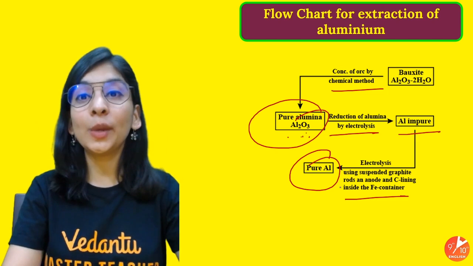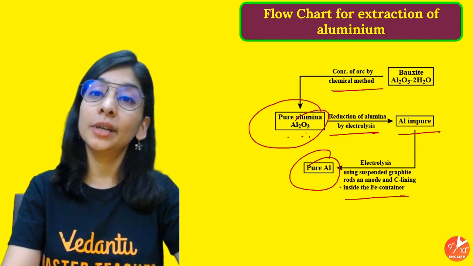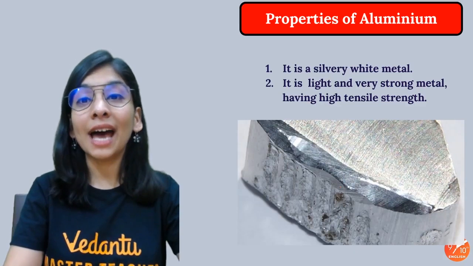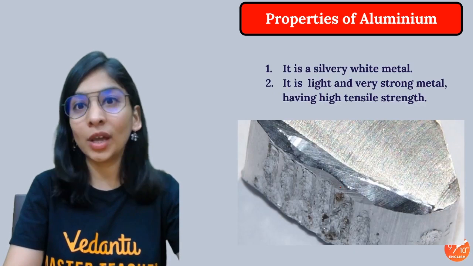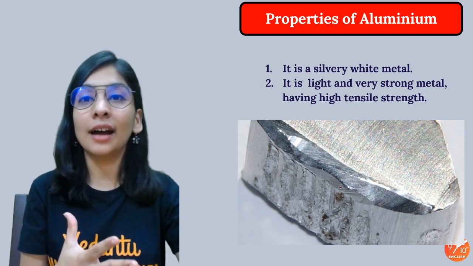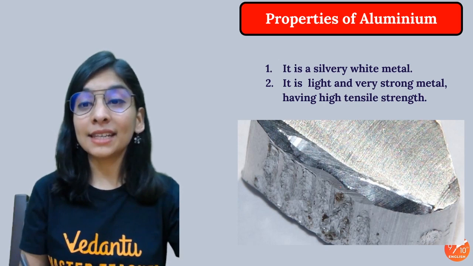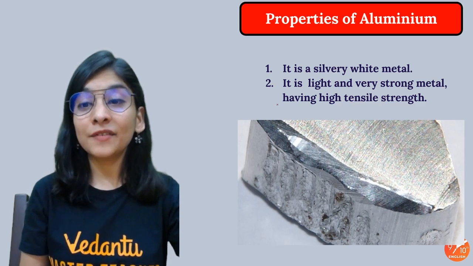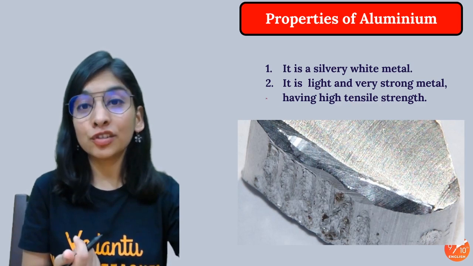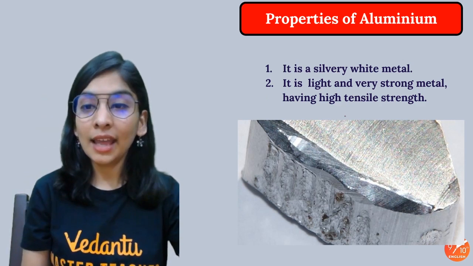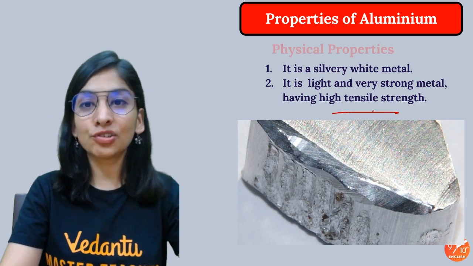Okay, so finally we get our pure aluminium at the carbon cathode that we have chosen, and our work is done. Now we have aluminium in the pure form that we wanted, and these are very much important 3 steps that we have understood till now. Now please understand, it's a silvery white metal, you know that already, light and very strong. It's very light yet very strong. That's how we are using it to make airplanes as well, having very high tensile strength as well.